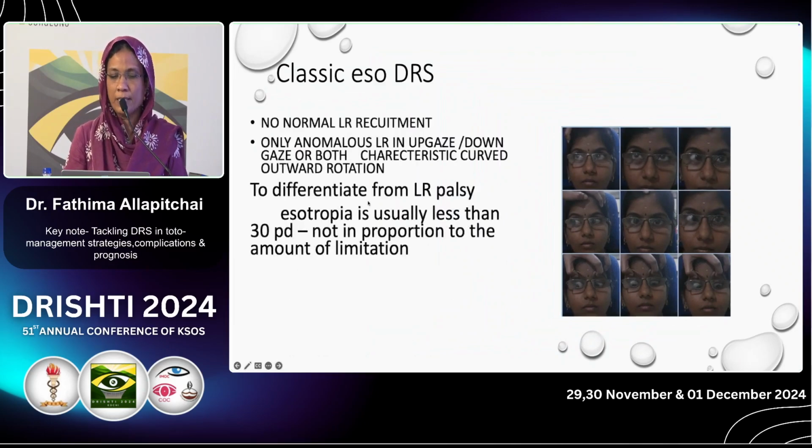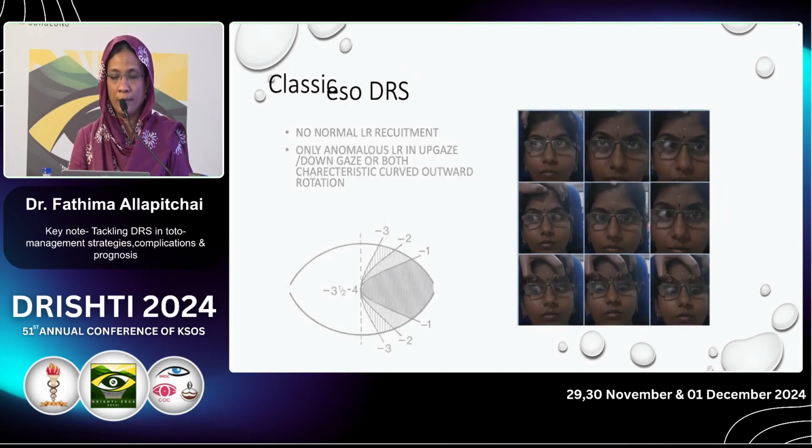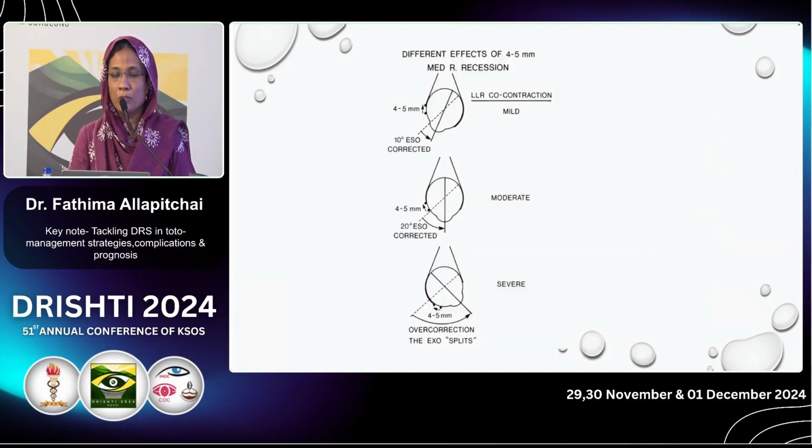In LR palsy, as already mentioned, the esotropia is proportionate to the amount of limitation, whereas in DRS the esotropia is very less, considering the proportion of the abduction limitation. So whenever we do a medial rectus recession, we should keep in mind the amount of co-contraction of the lateral rectus, because it influences the outcome in a significant way.